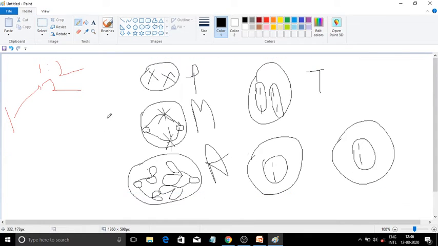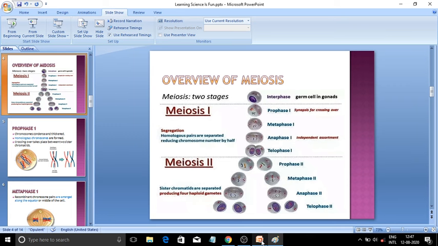So what happened here, see what I was telling. Yes, homologous chromosomes. See, these are two homologous chromosomes. Homologous chromosomes will have the same number of genes in them. For now you understand that same number of genes. You will understand this very well, what genes are and their position, when we discuss genetics chapter. Now as you can see here, this is the centromere. The centromere will be at the same location, and there will be the same number of genes. Hope you have understood the concept of homologous chromosomes.